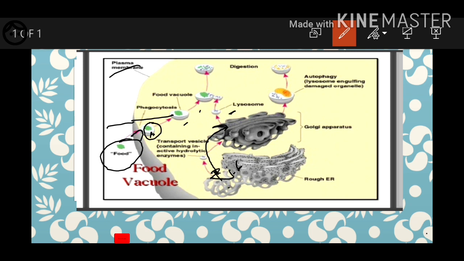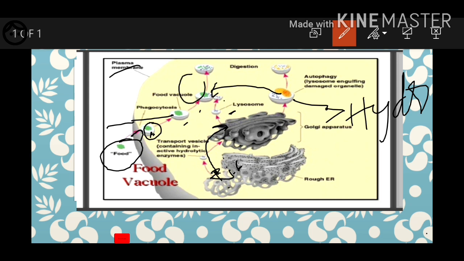These lysosomes consist of hydrolytic enzymes, I already told you, hydrolytic enzymes. What happens to these primary lysosomes? They come to this food vacuole and release the enzymes, and these enzymes will digest whatever food is present in it. Once the food is digested by the lysosomal enzymes, the undigested food will get outside. That is exocytosis, endocytosis and exocytosis. This is a simple sequence of the entering of food into the cell and getting outside.